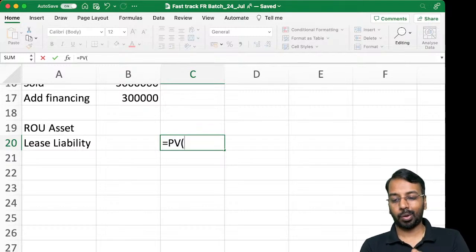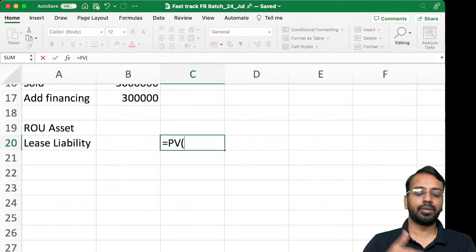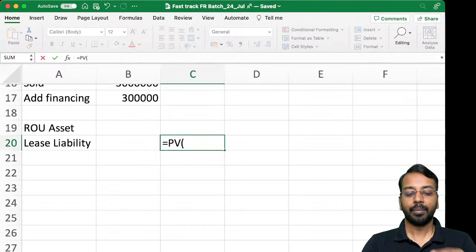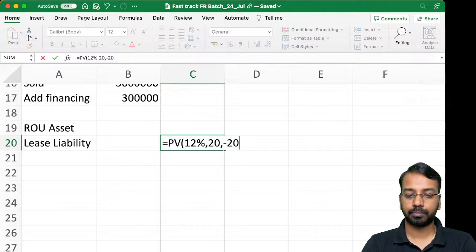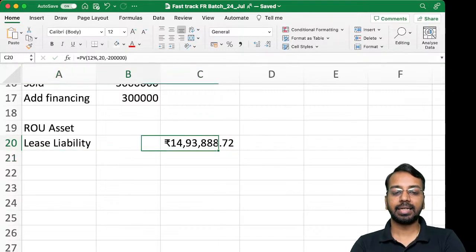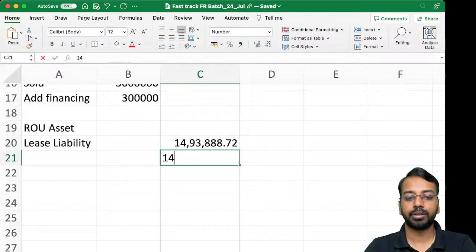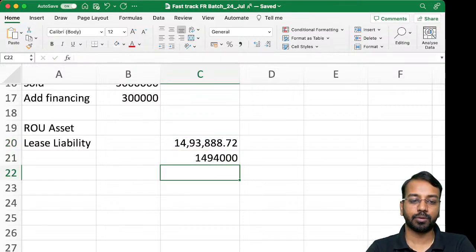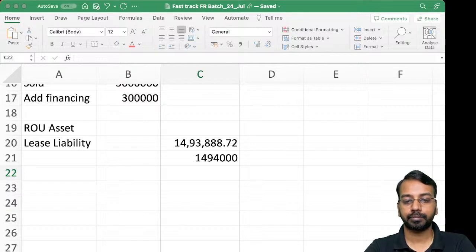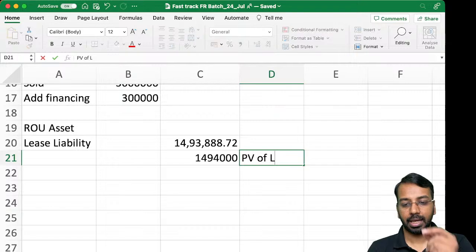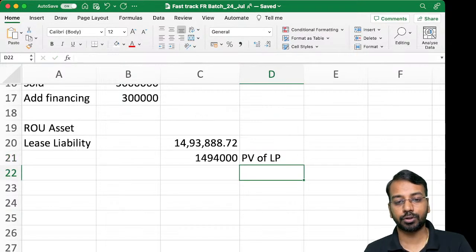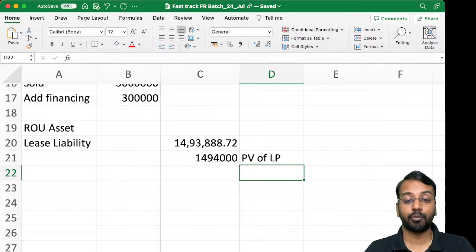I expect that all of you know how to calculate present value, or if you want to calculate after the class, you can do it. Present value at 12% for 20 years and payment of 2 lakhs becomes 14 lakhs 93,888, or we can round it off to 14 lakhs 94,000. We have done enough questions on calculation of present value, so I will not be spending excess time there. Rather, I will try to cover more concepts in that time frame. Present value of lease payment is 14 lakh 94,000.